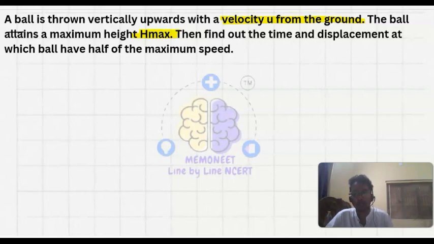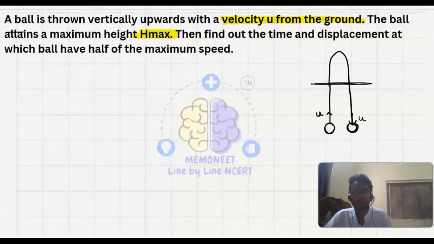Before I look at the question, let's say here is the ball, and we are throwing it upward and it will come downward. The velocity with which we have thrown it is, let's say, u, and when it reaches the ground, it is also u. I have said it earlier. And let's say at this point of height it is having half of the maximum speed, that is u upon 2.